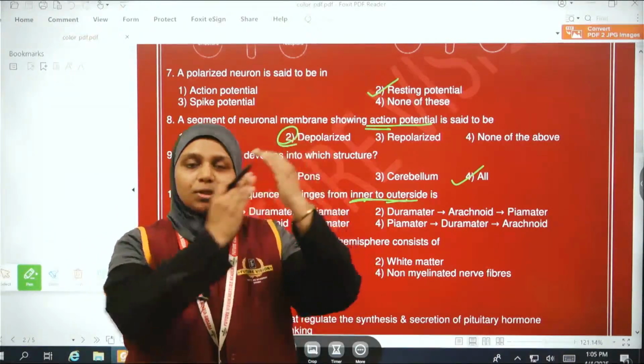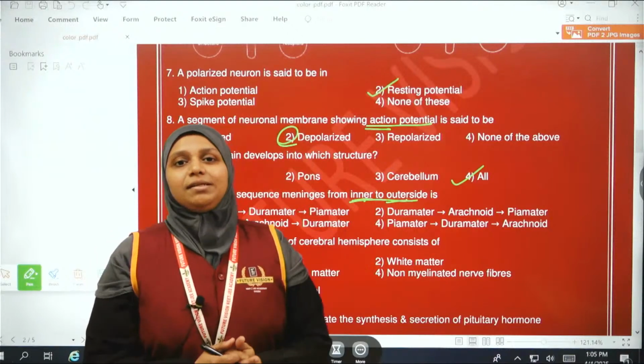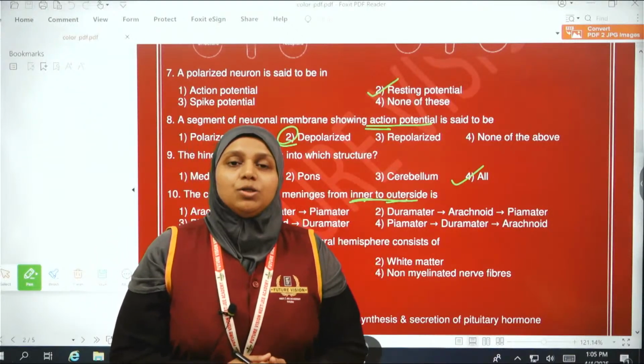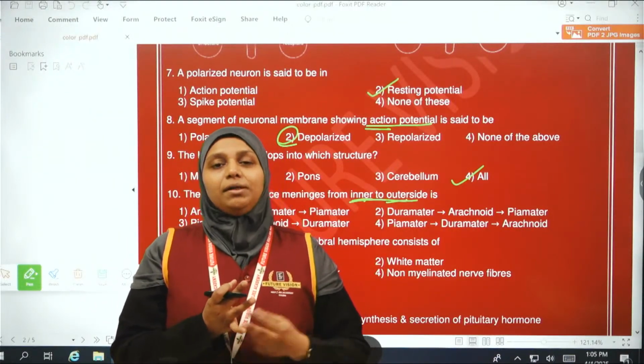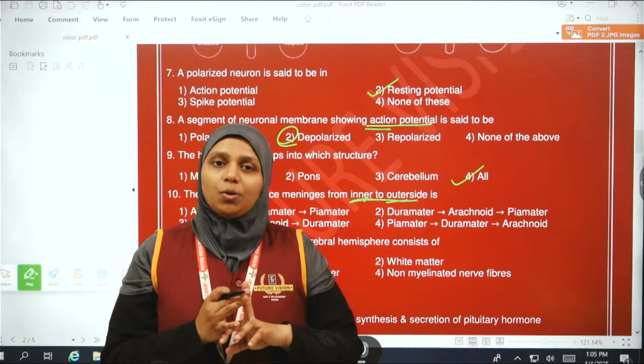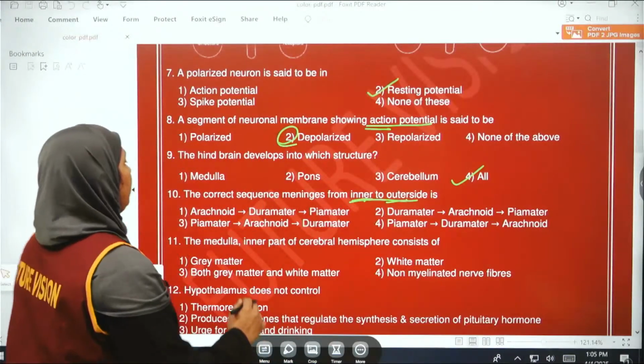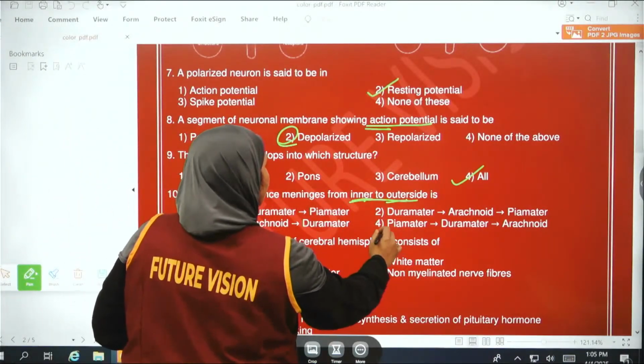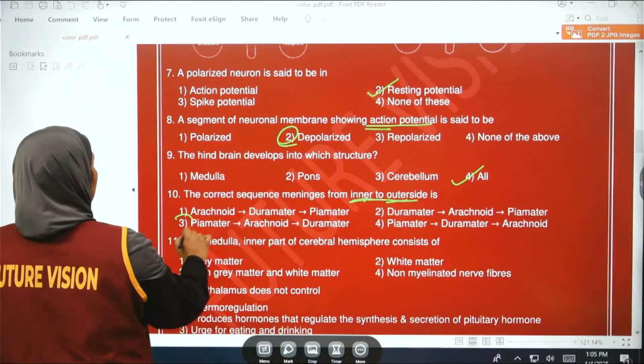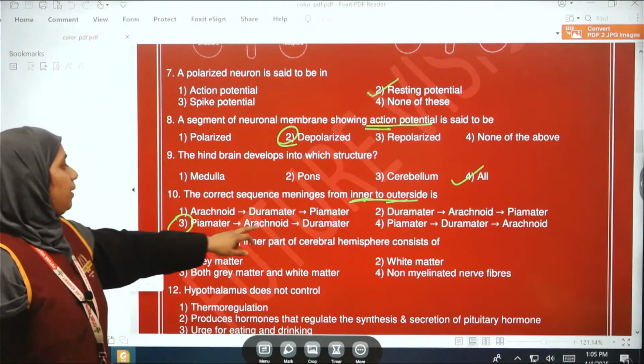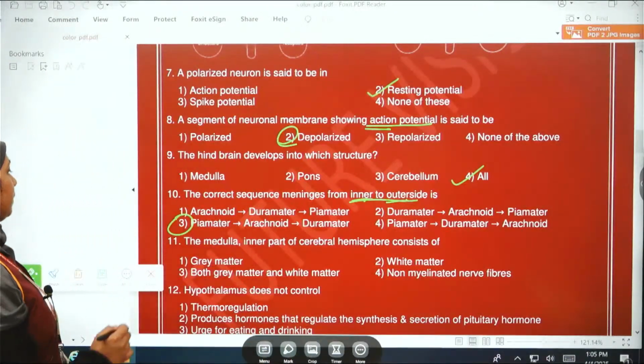This is from the outside to inner. They have asked for the order from inner to outside. So there is pia mater, arachnoid, and the outer layer is dura mater. So here, the third option, okay, pia mater, arachnoid, and dura mater is the correct answer.